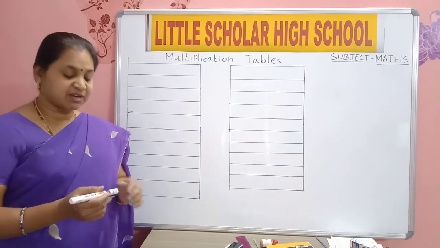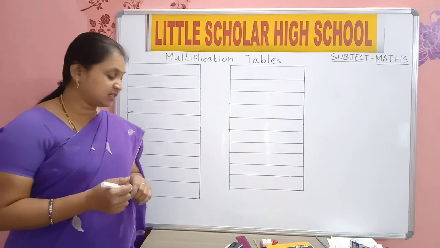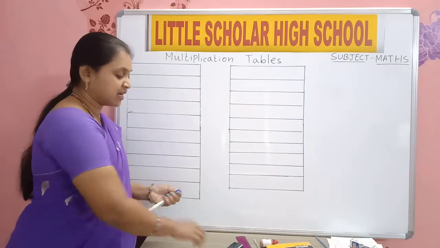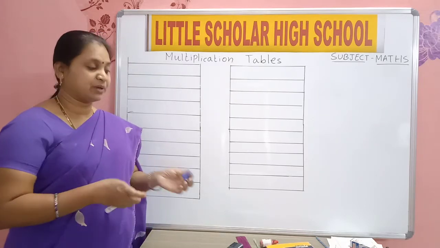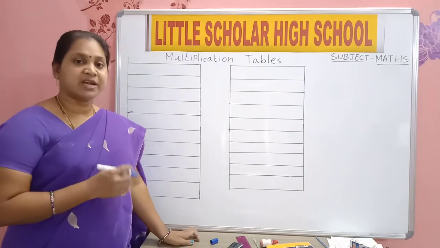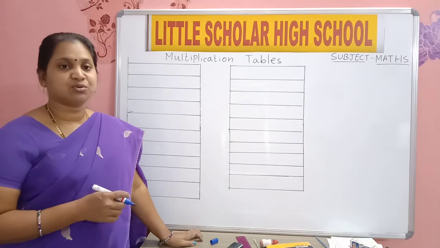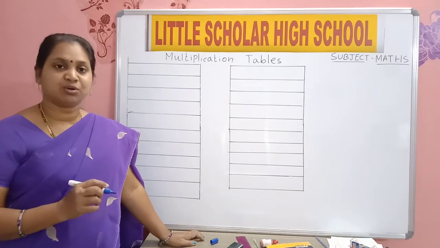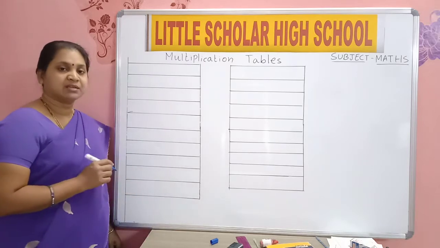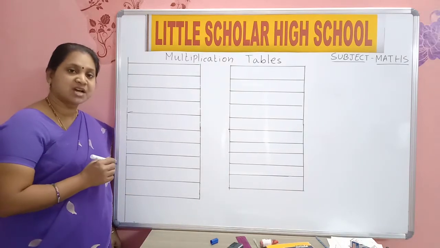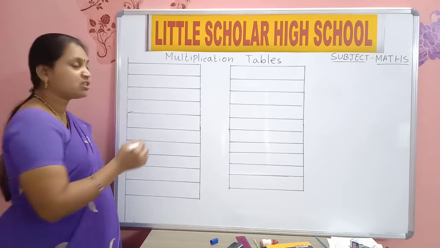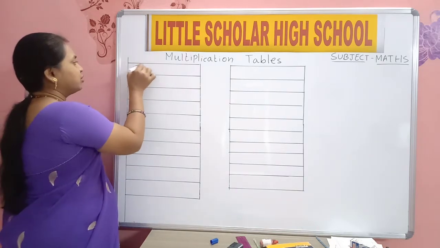So till 7 we finish. Today we will learn 8 table. Yes, start writing. Open your classwork. We will write and we will learn table also. Now in class when we are writing, you should learn table. So 8 table. We are writing 8 table. We should start with which number? 8. Yes or no? 8.